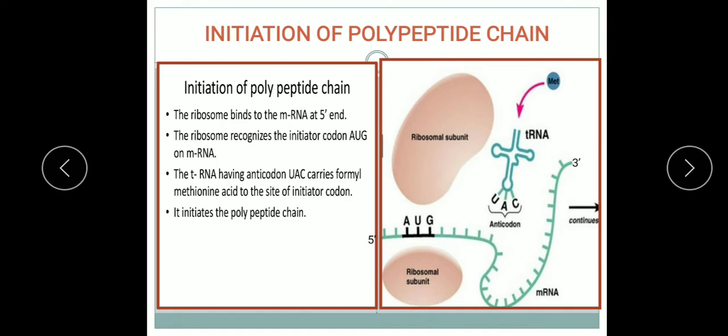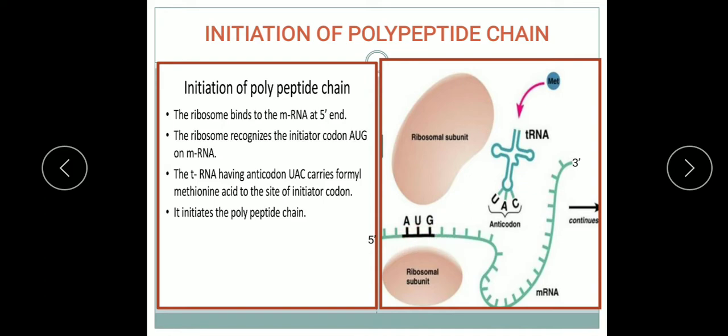Here one more thing, children, you understand. As I said, this is met tRNA. Met tRNA means the tRNA which has the amino acid methionine with it. So this met tRNA is associated to the mRNA in such a way that its anticodon UAC base pairs with the initiation codon AUG of mRNA.